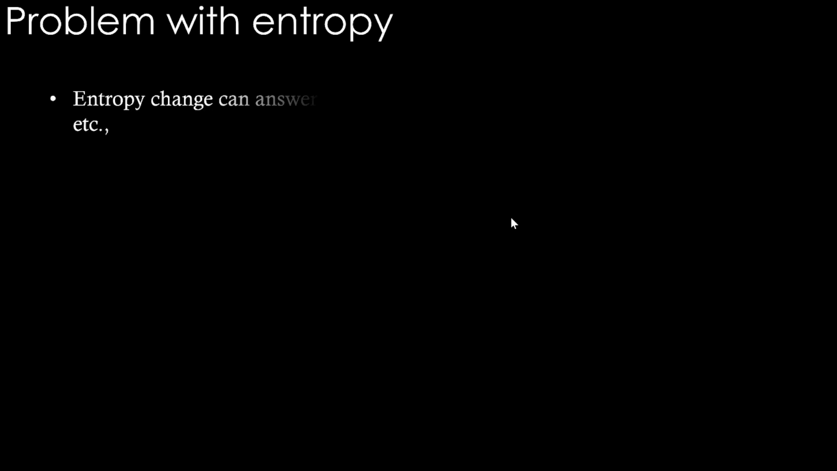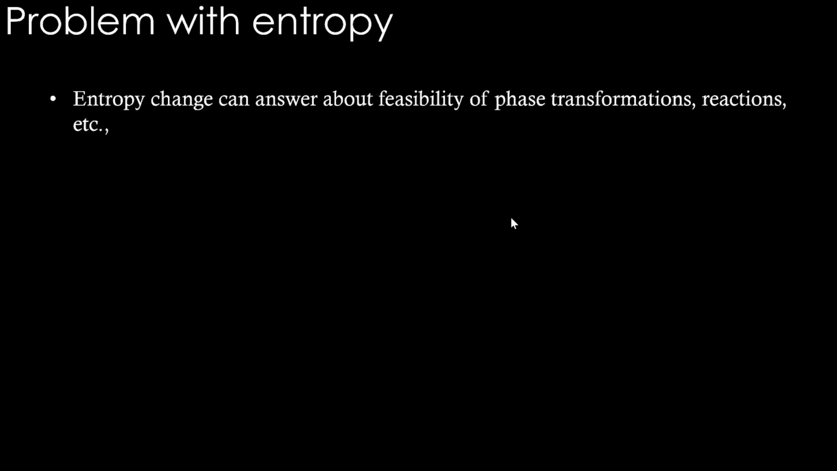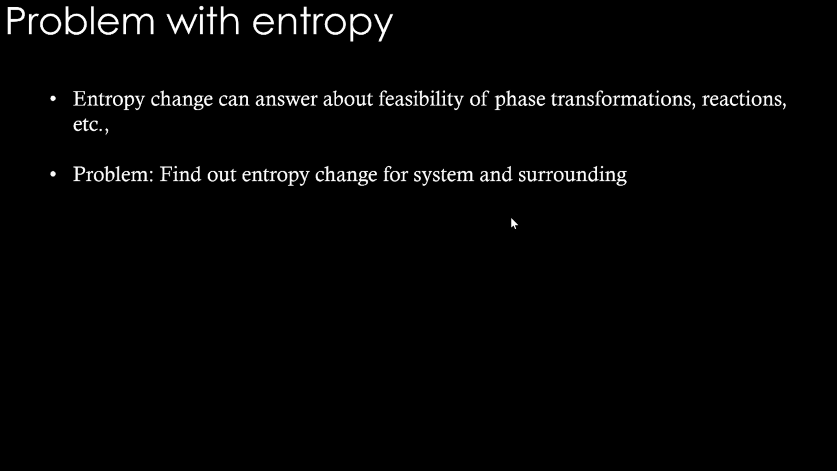Now that we have covered the different types of entropies, we will now see a problem with this entropy. We need new state properties. Entropy is not good enough. Let's see that. So what is the problem with entropy? We know entropy change can answer questions about feasibility of phase transformations, reactions, etc. Any process feasibility can be checked by entropy change. But the problem is we have to find out entropy change for system and surroundings. That's a big problem. The system at least is in our control, the surroundings are not. So that's a problem for us.